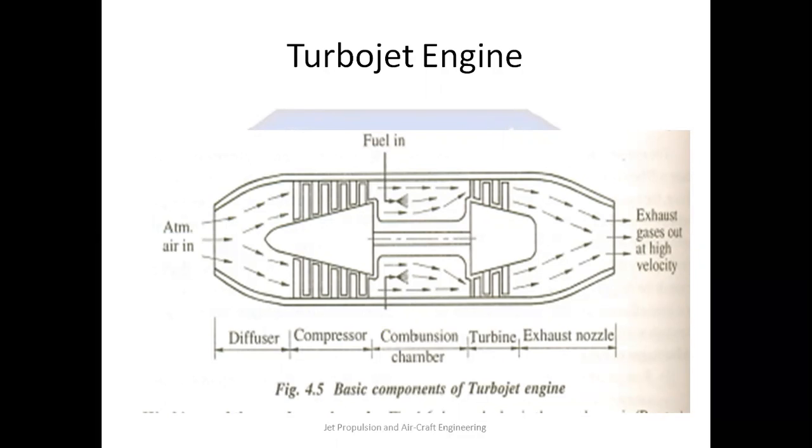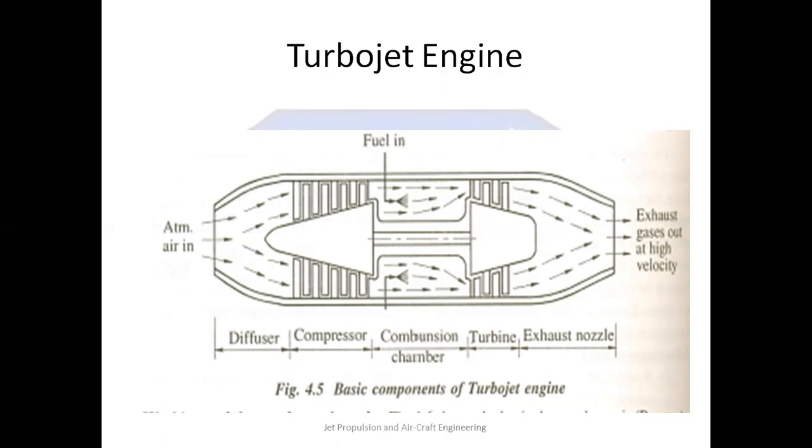It mostly consists of five different parts. You can see diffuser, compressor, combustion chamber, turbine and the exhaust nozzle. The function of the diffuser is to produce the ramming effect, which ultimately increases the pressure. It can be achieved by gradually increasing area. As you can see, it has a gradually increasing area at the inlet, and the atmospheric air which enters the diffuser with high velocity gets converted into higher pressure.